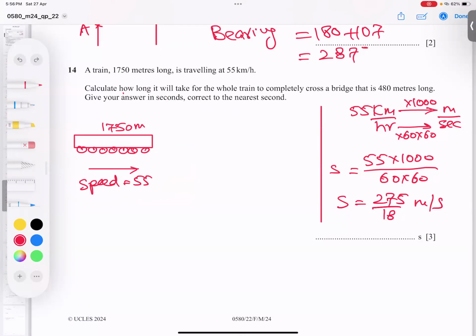Now, what happened? How long will it take for the whole train to completely cross a bridge, and the bridge is of length 480 meters. I show you a bridge, just for the sake of understanding. This is a bridge. It does not look like a bridge, it is something different, but anyway, just an assumption. Okay, there's a bridge. Now the train is entering here. You see, it is entering. Now, common sense, the length of the bridge is 480 meters from here till here.